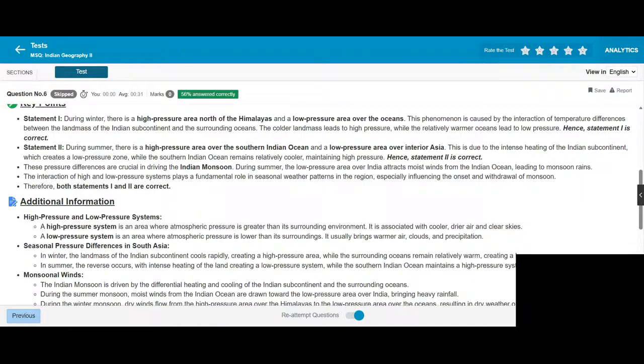The pressure differences are crucial in driving the Indian monsoon during summer. The low pressure area over India attracts moist winds from the Indian Ocean, leading to monsoon rains. The interaction of high and low pressure systems plays a fundamental role in seasonal weather patterns in the region, especially influencing the onset and withdrawal of the monsoon.